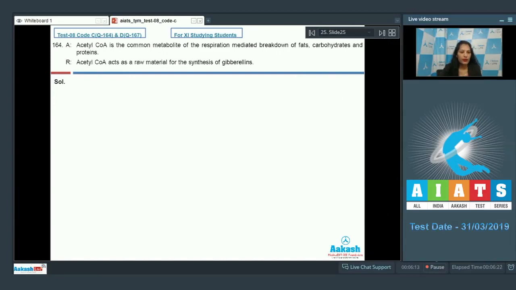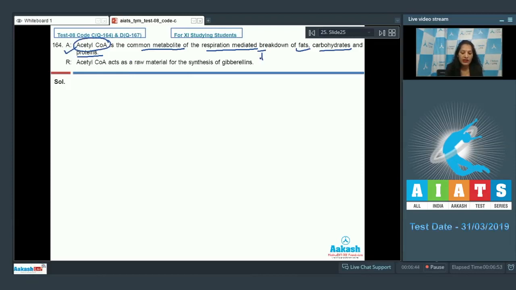Question number 164. Assertion: Acetyl coenzyme A is the common metabolite of the respiration-mediated breakdown of fats, carbohydrates, and proteins. Reason: Acetyl coenzyme A acts as a raw material for the synthesis of gibberellins. See, acetyl coenzyme A is a common metabolite of the respiration-mediated breakdown of fats, carbohydrates, and protein. When there is a breakdown of fat, carbohydrates, and protein, the common metabolite among them is acetyl coenzyme A.